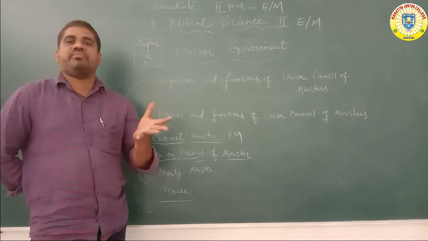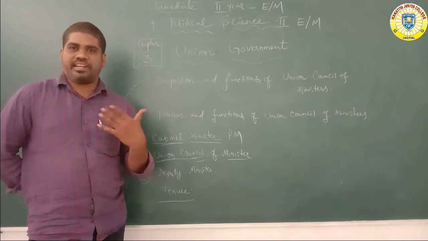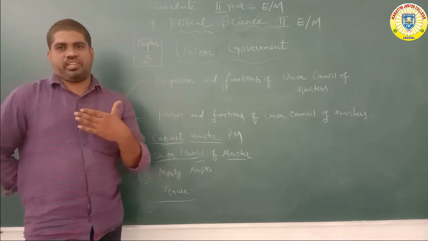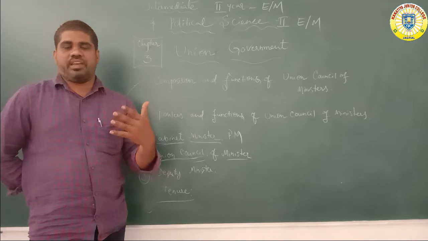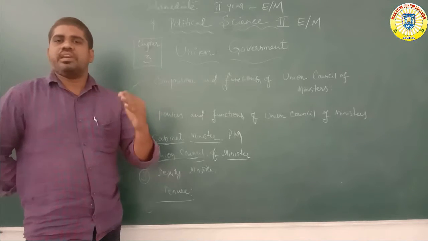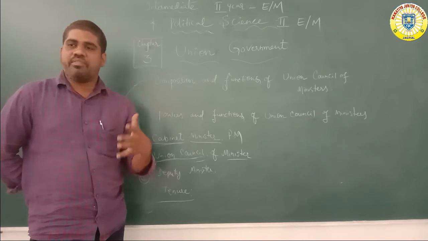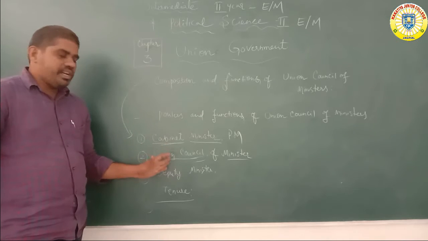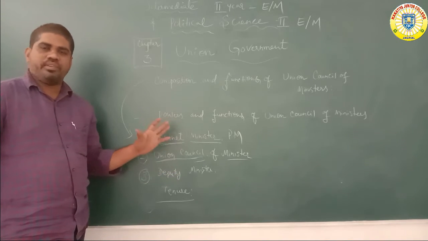Then the bill is passed by the President. This is a parliamentary type of constitution. Understood? So the Union Council of Ministers is also under the control of the Prime Minister.